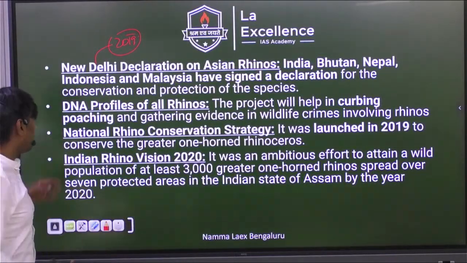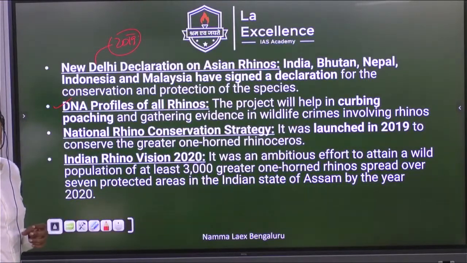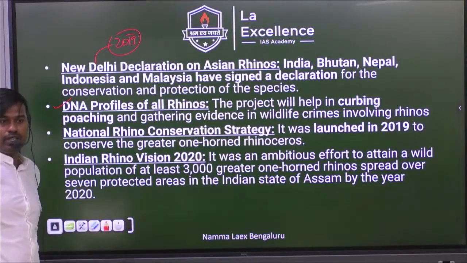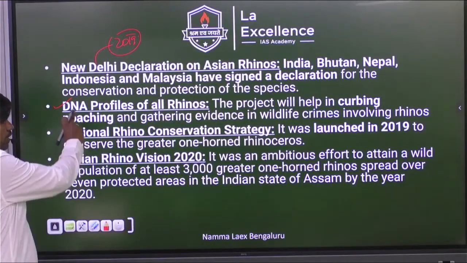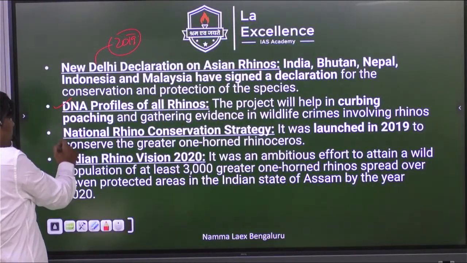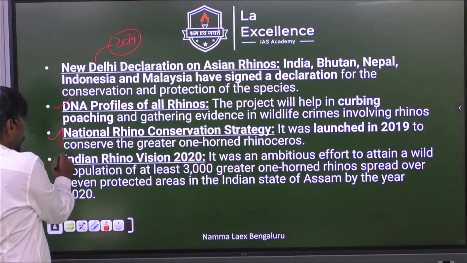In addition to that, we are trying to do DNA profiling. Why? To maintain the genetic diversity. We are trying to identify the genes of these rhinos so that if they are hunted, from the body remains we can find out it belongs to the rhino category. So we are trying to do DNA profiling, national rhino conservation, and then the Indian Rhino Vision.